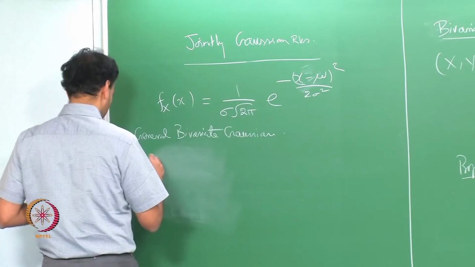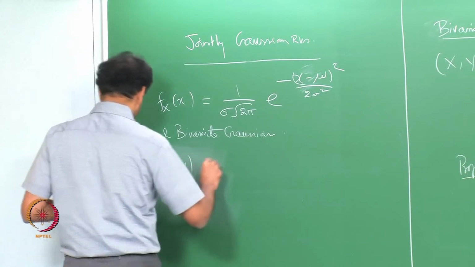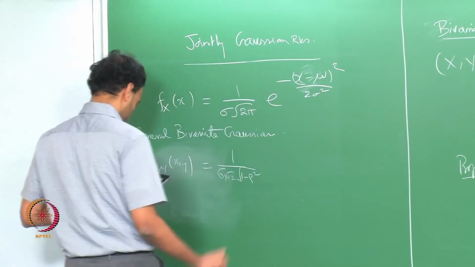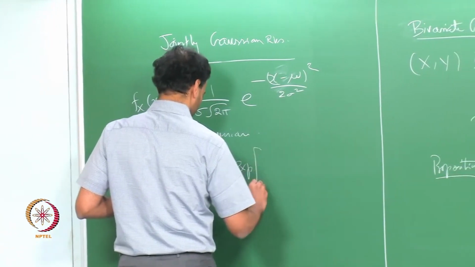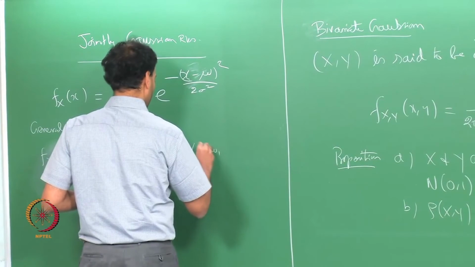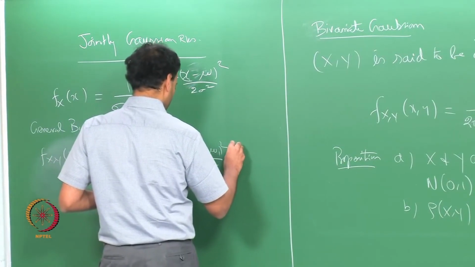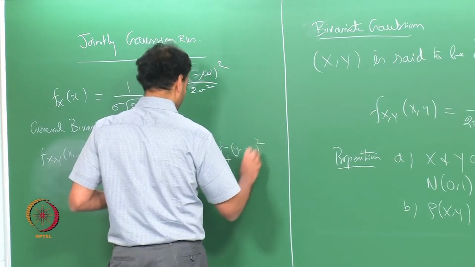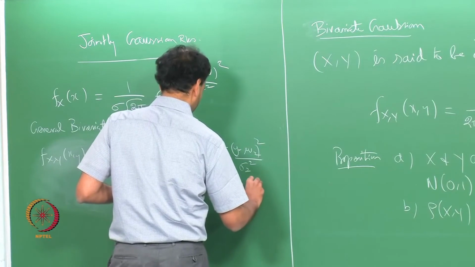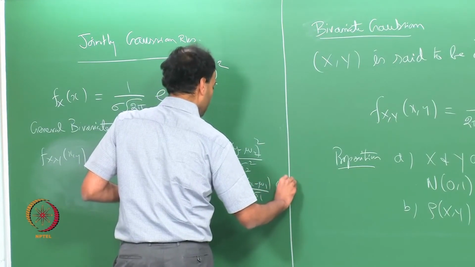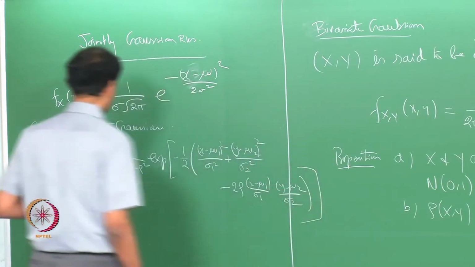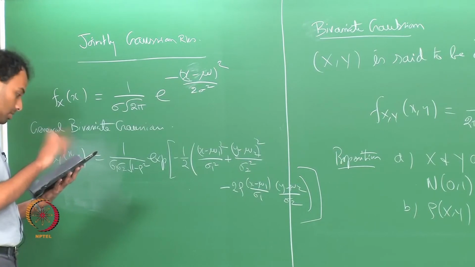f_XY of x, y equal to 1 over sigma 1 sigma 2 square root of 1 minus rho squared, times e to the power of minus half, x minus mu 1 squared over sigma 1 squared plus y minus mu 2 squared over sigma 2 squared, minus 2 rho times x minus mu 1 over sigma 1 times y minus mu 2 over sigma 2, close bracket and close that bracket. 2 rho, I think I got that right.